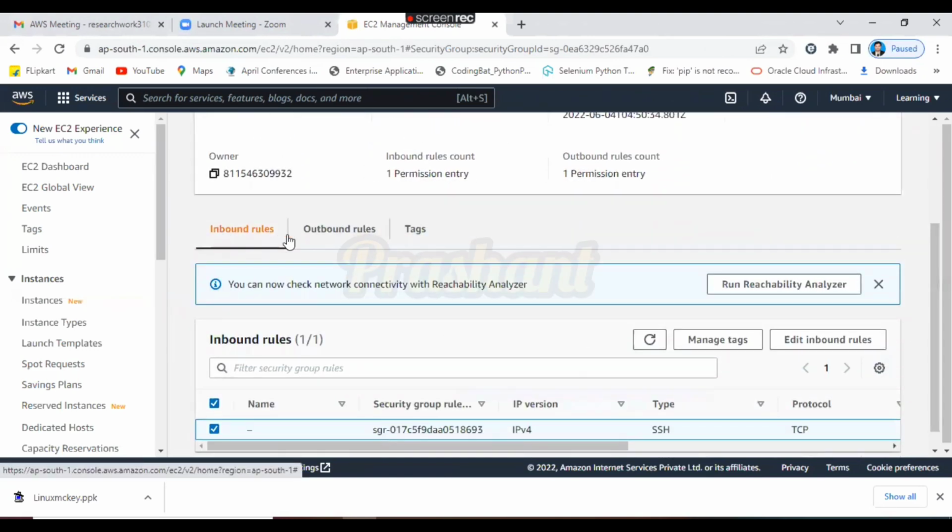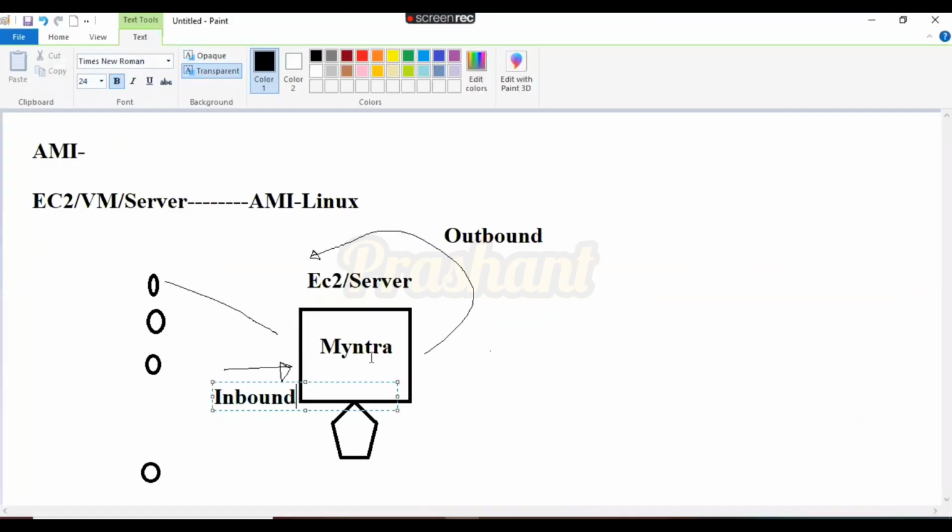There is an inbound rule. There is an outbound rule. What I explained: for what purpose you require the inbound rule, and for what purpose you require the outbound rule. See, there is no problem about the outbound. Why? Because if you are accepting the request, it means definitely you need to give the response, right? So no need to think about outbound.